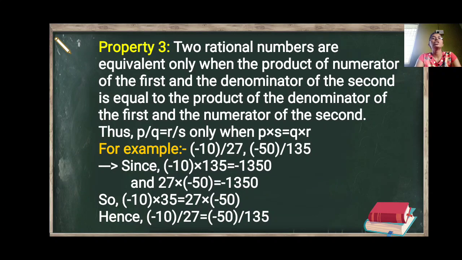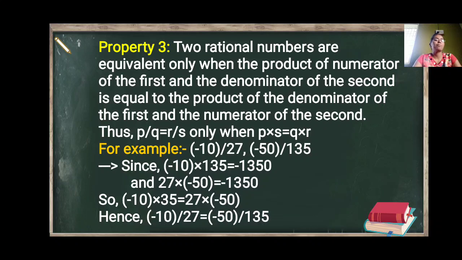Now the third property. Two rational numbers are equivalent only when the product of the numerator of the first and the denominator of the second is equal to the product of the denominator of the first and the numerator of the second. For example, if p upon q is one rational number and r upon s is another rational number, then these two rational numbers are equivalent only when p multiplied by s is equal to q multiplied by r.